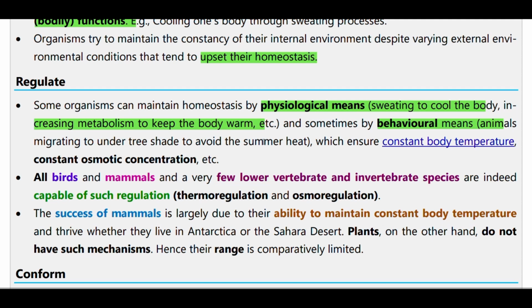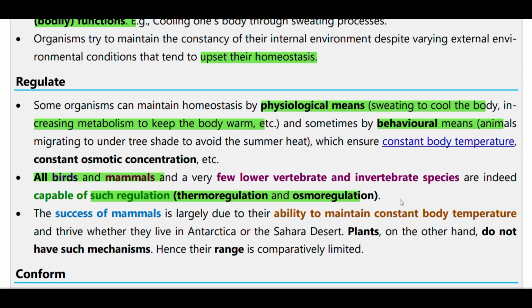Animals migrate, like that. All birds and mammals can do this. Very few lower vertebrate and invertebrate species are capable of such regulation, thermoregulation and osmoregulation. What do you mean by vertebrate and invertebrate? Vertebrate means animals with a spine, and invertebrate means animals without a spine. They also regulate the internal factors.